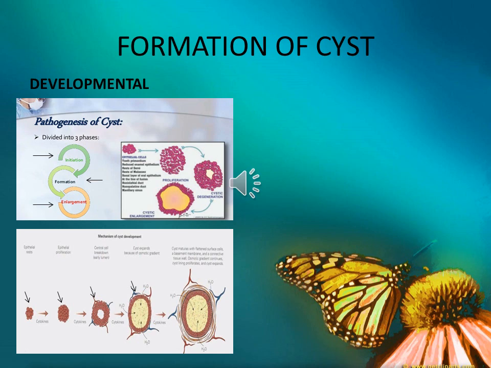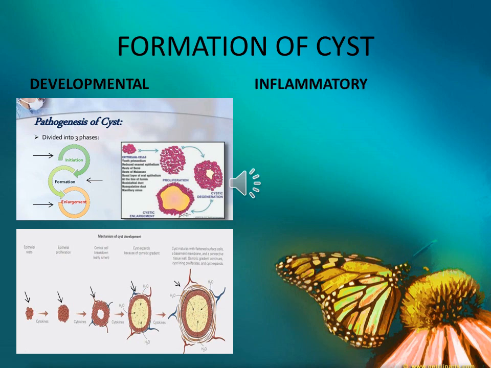Coming to enlargement, because of continuous proliferation of these epithelial cells, the cyst will enlarge. As the cyst enlarges, it compresses surrounding connective tissue, which later becomes the wall of the cyst, and the outermost epithelial lining matures and develops into a basement membrane. A variety of factors may come into play which contribute to subsequent growth and enlargement of the cyst.